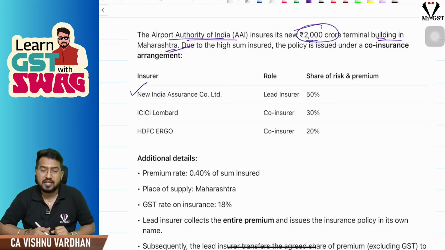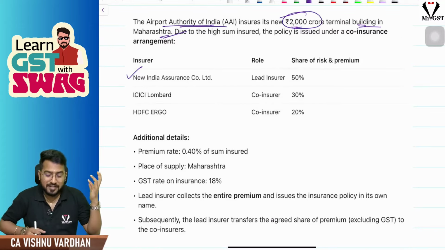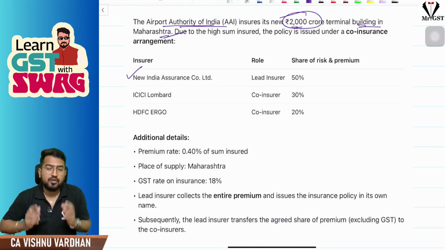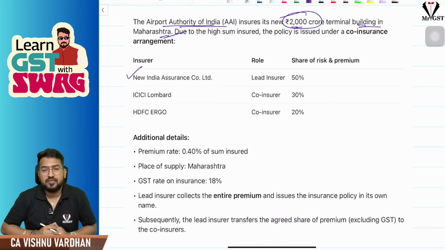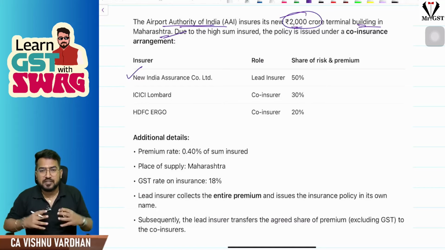Now, how much will be the insured value? New India Assurance Company Limited is thinking, we cannot take up so much risk or give total insurance for this particular project. This is too huge. So two, three insurance companies together, let us do this.